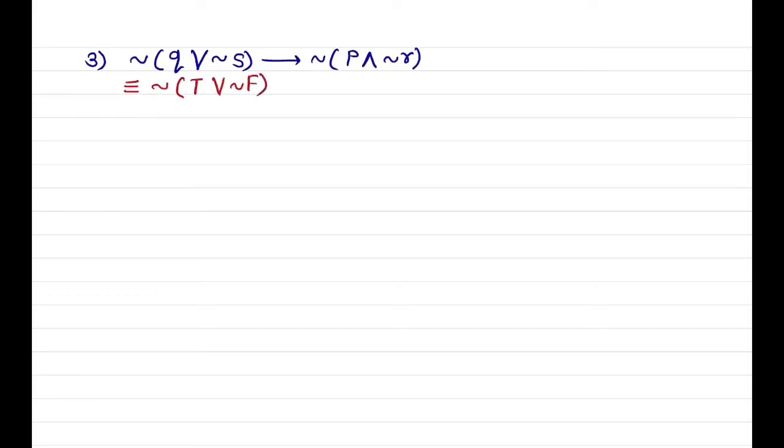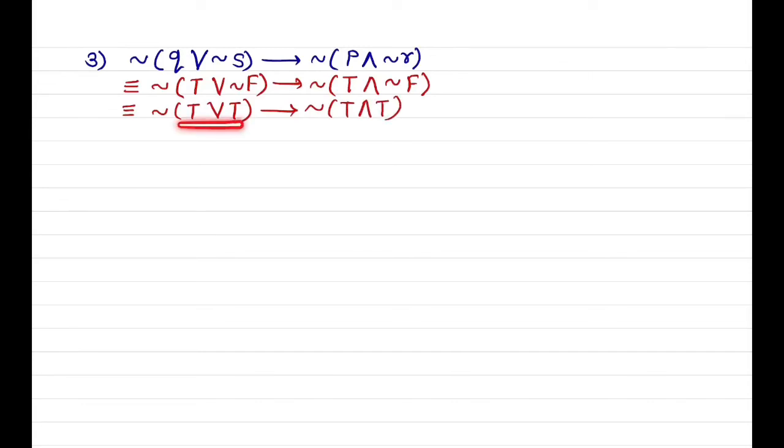Next example, negation of Q or negation of S implies negation of P and negation of R. Substitute truth values. Negation of T or negation of F implies negation of T and negation of F. Negation of F is equivalent to T. Put this value. Negation of T or T implies negation of T and T.